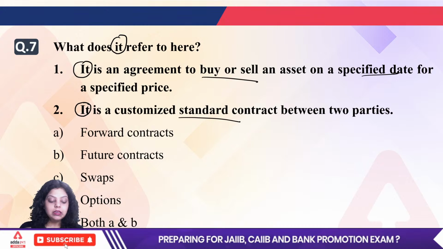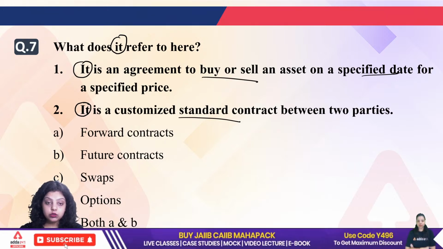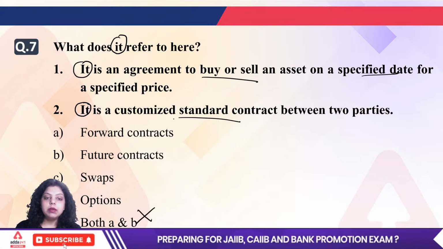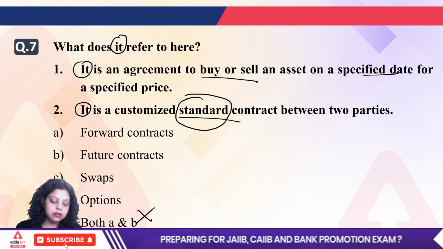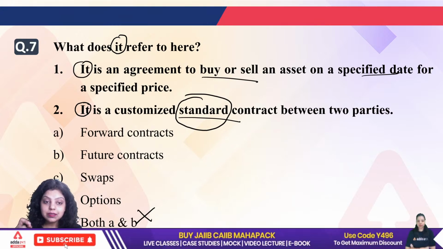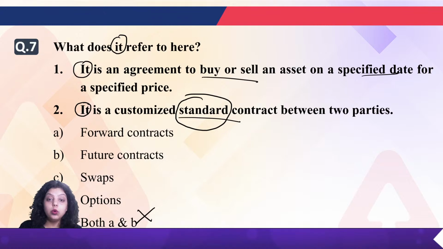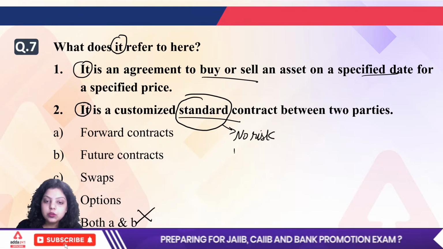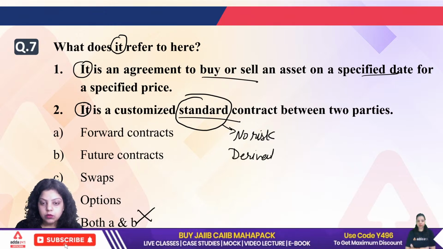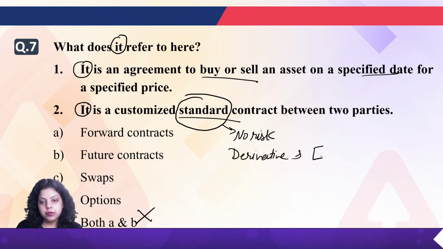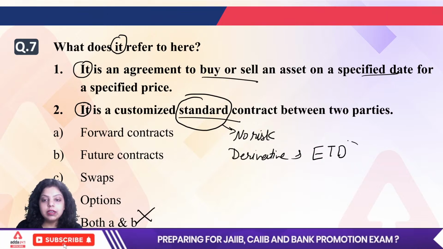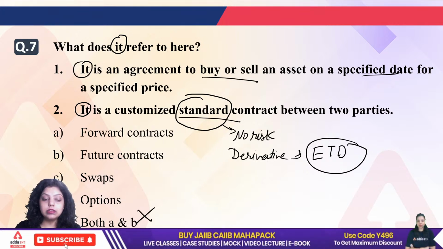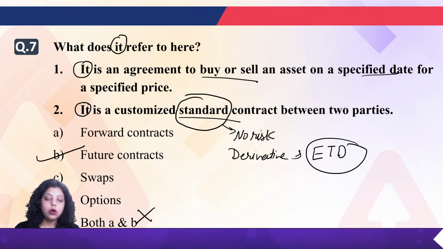See, there is one word which is differentiating between future contract and forward contract. It can't be E, A and B, because the words standard contract are written here. Whenever the words standard contract are written, it means there is no risk. And why is there no risk? Because this particular derivative is traded on an exchange. So it is an exchange traded derivative. That's why there is no risk. So the right answer will be a future contract, not both A and B.